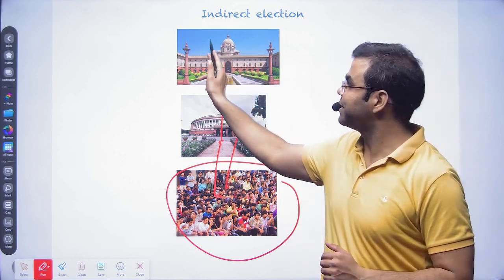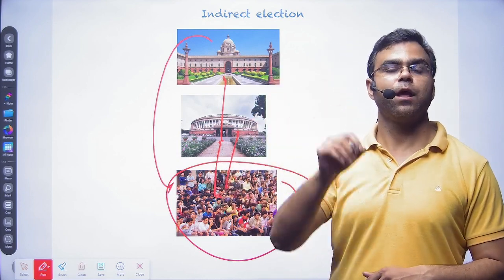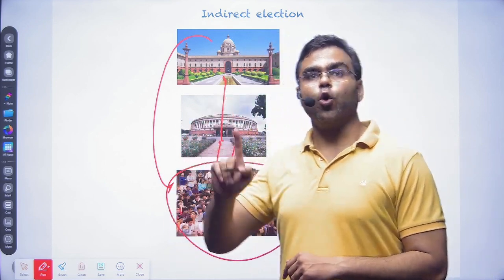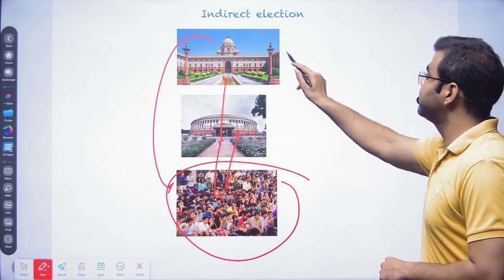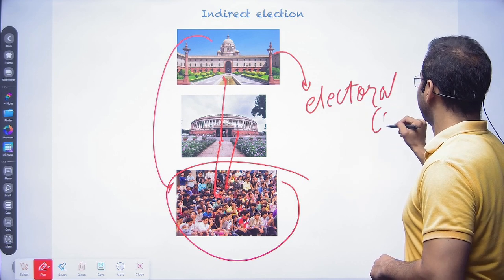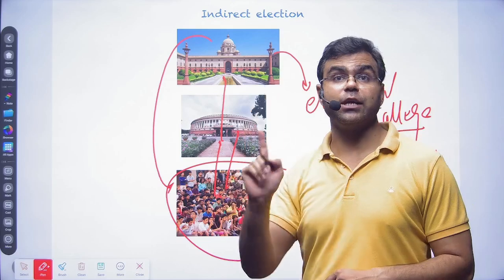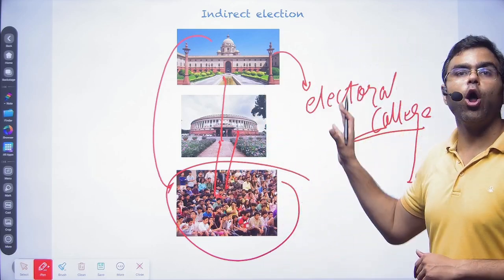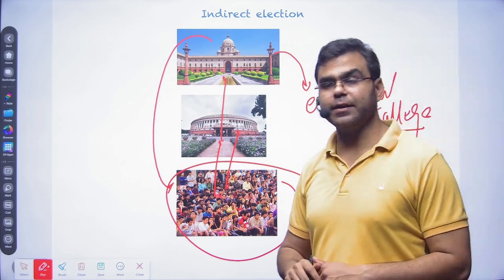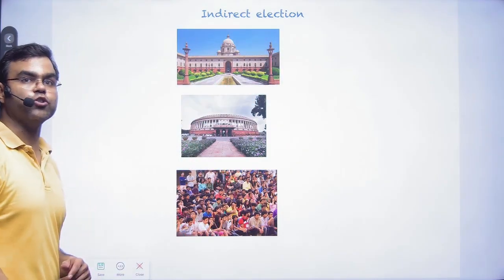The president is indirectly elected by the people, but the voting is done by the MPs and MLAs. So we create an electoral college for the presidential election. So who are the members of the electoral college? That will be the next question that we will be discussing in the next slide: who constitutes the electoral college of the president.